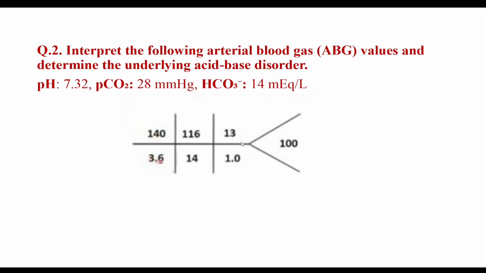So here pH is 7.32, so less than 7.35, that is acidosis. In acidosis, either PCO2 will be increased or bicarbonate will be decreased. So what will be the primary disorder?